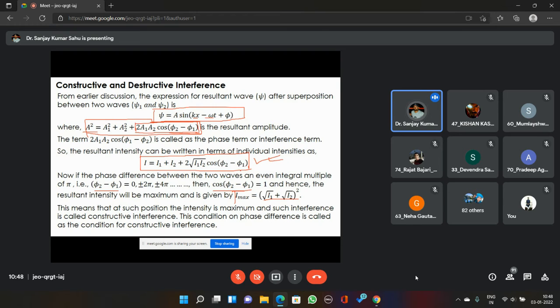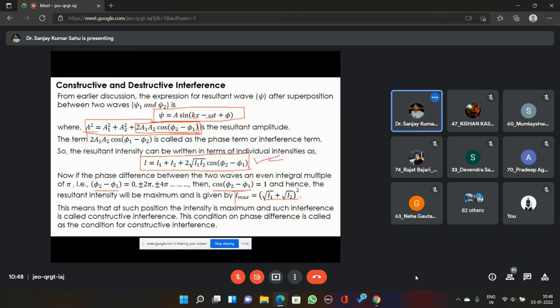What is the maximum value possible out of this equation? It is (root I1 plus root I2) the whole square. This is the maximum value. You cannot have a value more than this. This means that at such a position, the intensity is maximum, and such interference is called constructive interference.